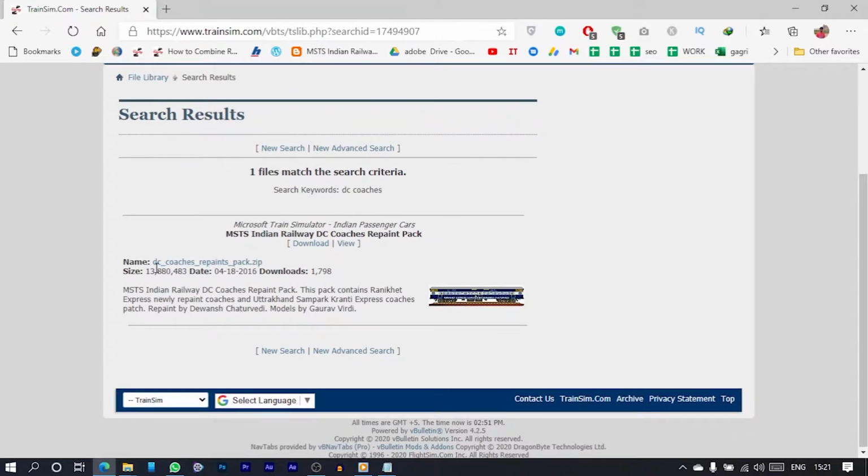So we do got DC coaches repaints pack. If you don't know the exact file name, no need to worry. You can just type some of the items related to the pack or related to the rolling stock, so you can find the exact name and details. In order to download it, just click download.